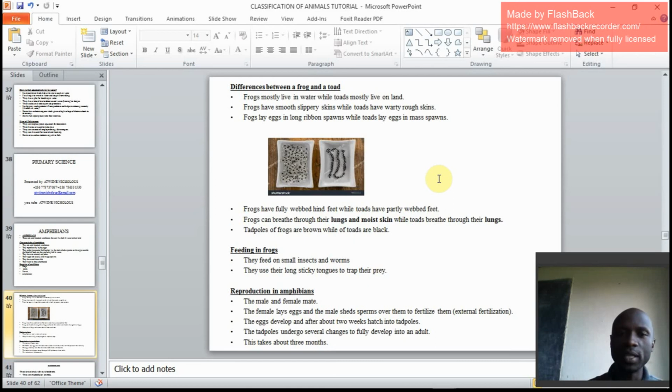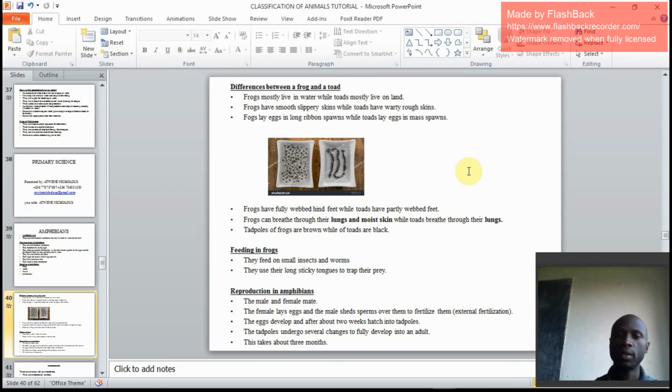So those are amphibians. Remember, we have said amphibians are cold-blooded vertebrates which live both on land and in water. And we have cited examples. We have seen toads, frogs, salamanders, and newts. Then we looked at the arrangement of eggs in both frogs and toads. It's a point you need to understand.